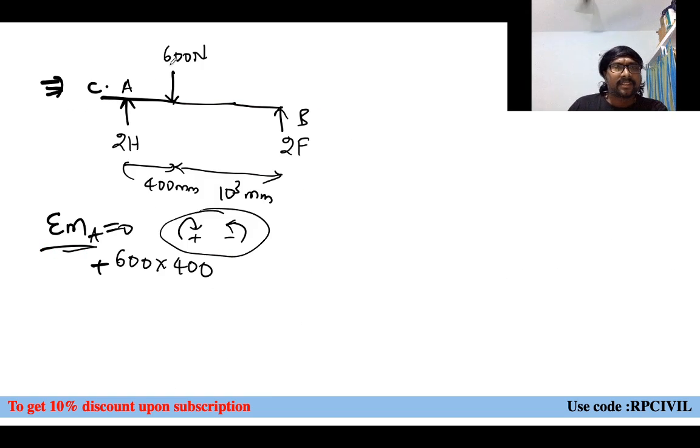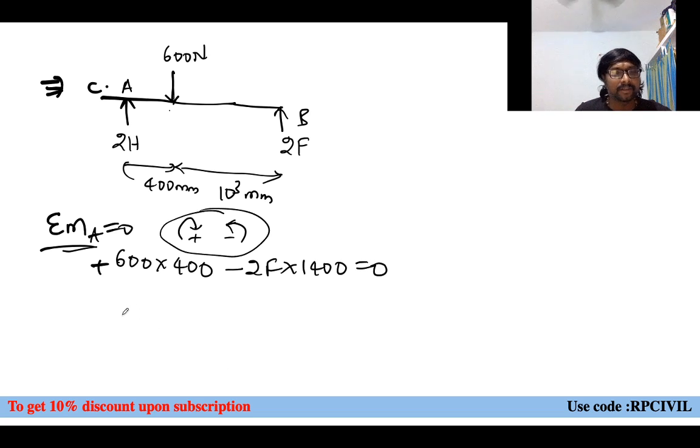Now 600 into 400, and this 2F is creating how much? Minus 2F into what? This 1000 we have to consider, plus 400 also we have to consider, right? 1000 plus 400, how much will it be? 1400, equal to 0.